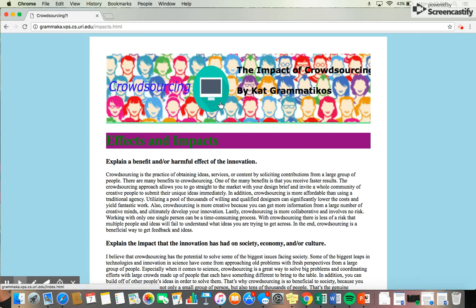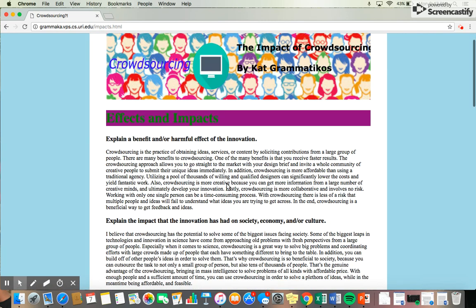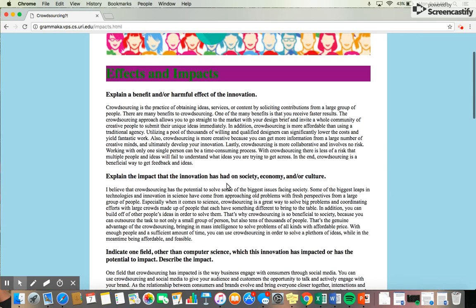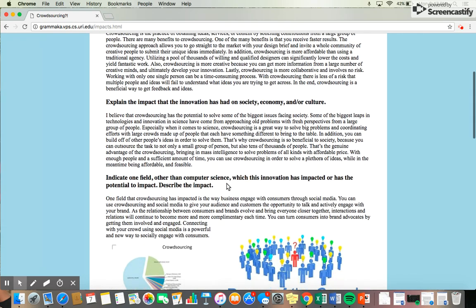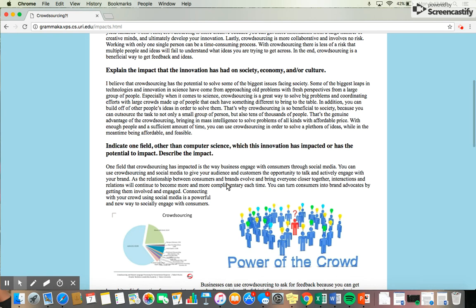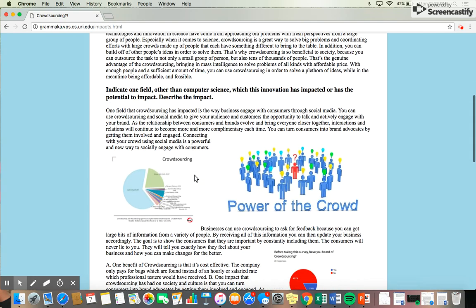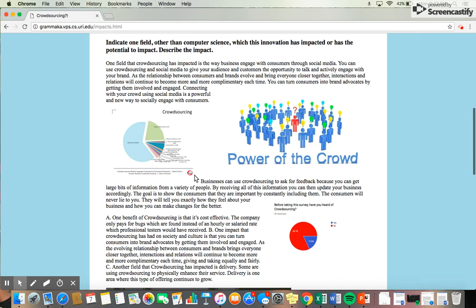As you can see, the banner that I made carries out to each individual page. If you scroll down, you can see I have many prompts that explain more in depth what crowdsourcing is. I explain the benefits and or harmful effects, the impacts that the innovation has on our society, and a field that crowdsourcing has impacted. In addition, I provide very many relevant images that I thought would best describe what crowdsourcing is.